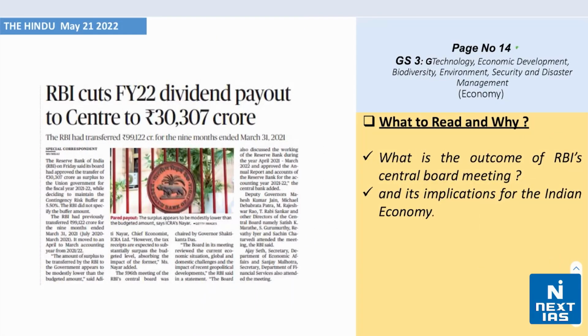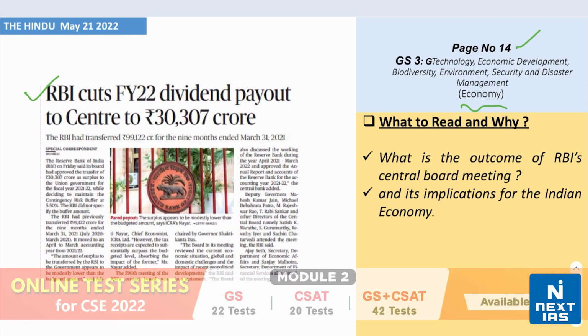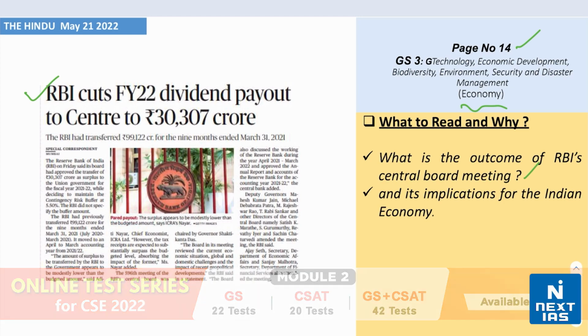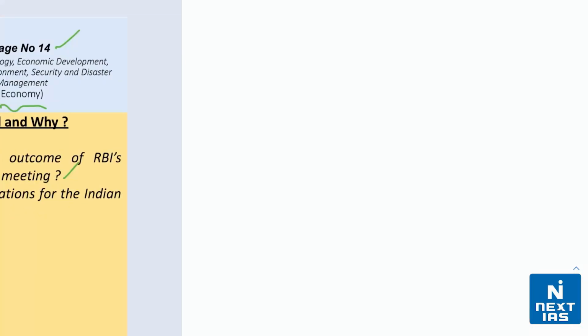Take a look on page number 14 from the topic of economy. The headline says that RBI cuts financial year 2022 dividend payout to center to 30,307 crore rupees. Now, understand what is the outcome of RBI's central board meeting and also its implications for the Indian economy. Well, that's all for today's discussion of the headlines of the day.